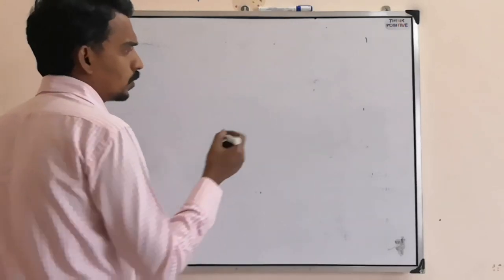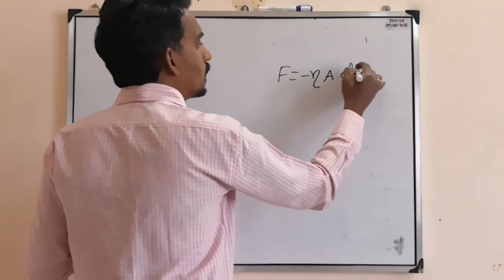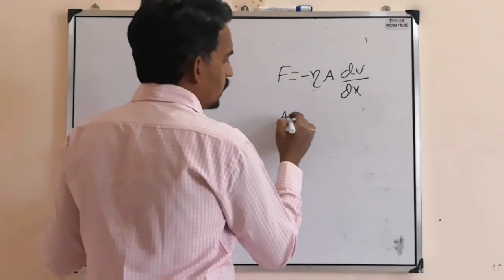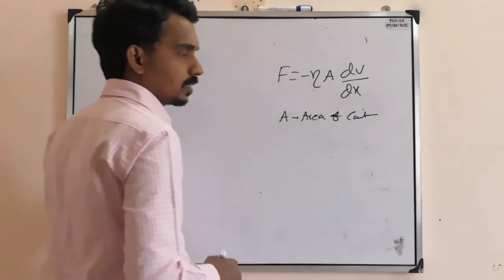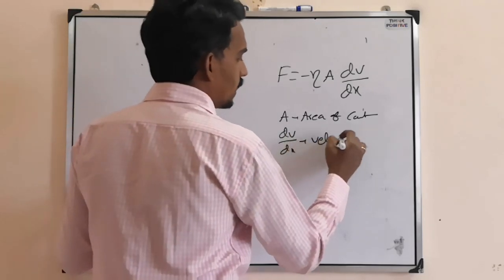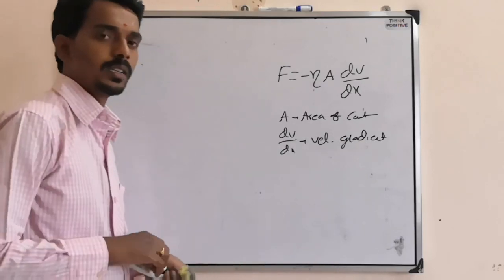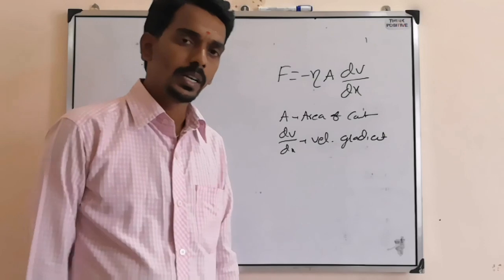And between the two layers, the viscous force is eta A dV by dx. Where A is the area of contact between the two layers and dV by dx is velocity gradient. So wherever the word gradient comes, you are dividing with distance or you are differentiating with respect to distance.